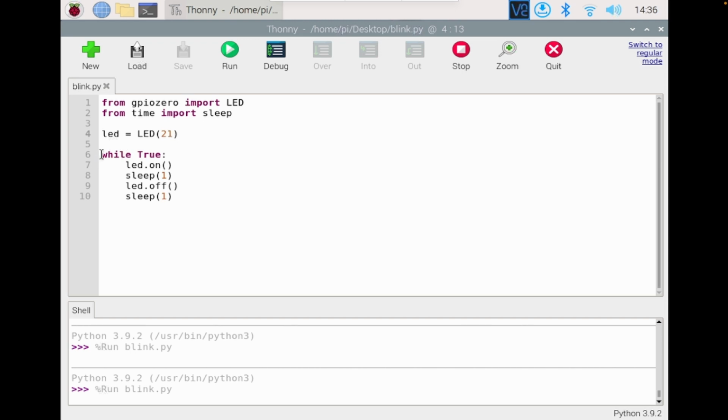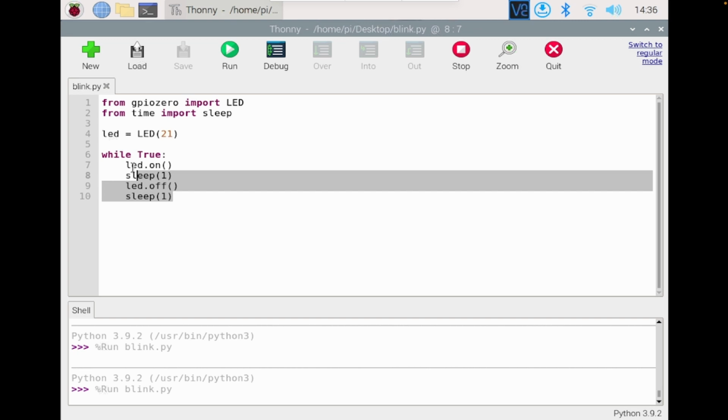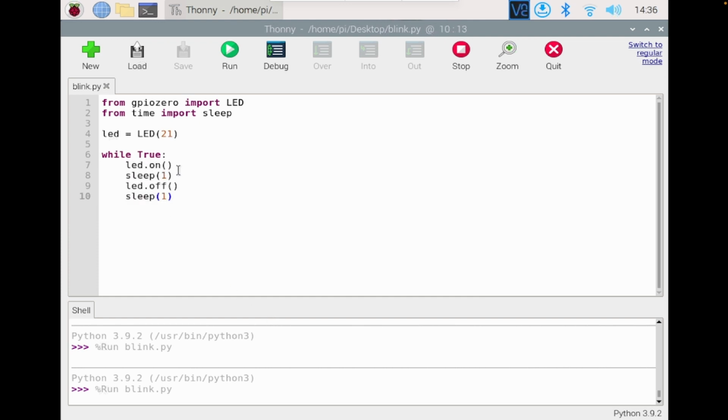Then we're creating a while True loop where our code will be running continuously until I press the stop button or press Ctrl+C. So it will keep running until I stop the code. Inside this loop I'm writing the code led.on, which will turn on the LED.